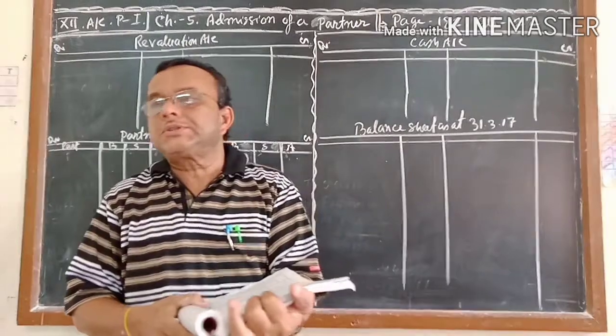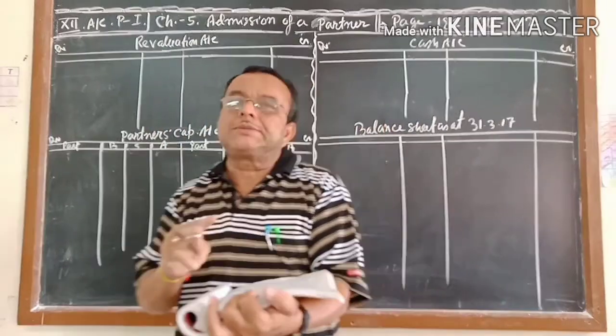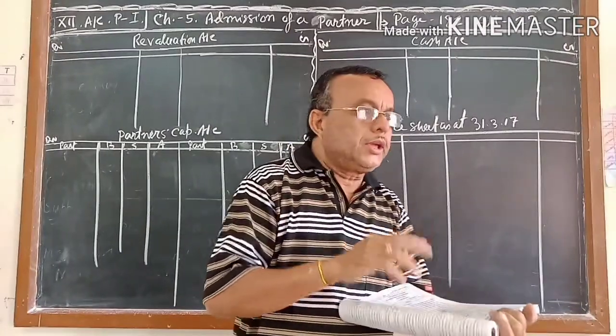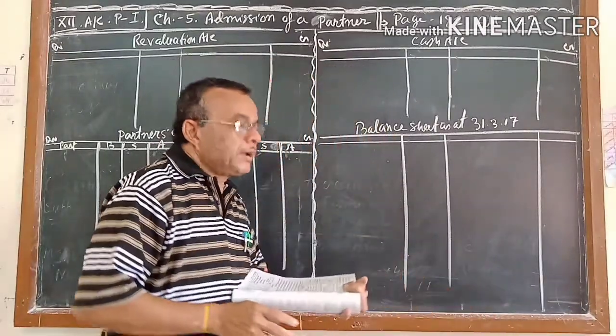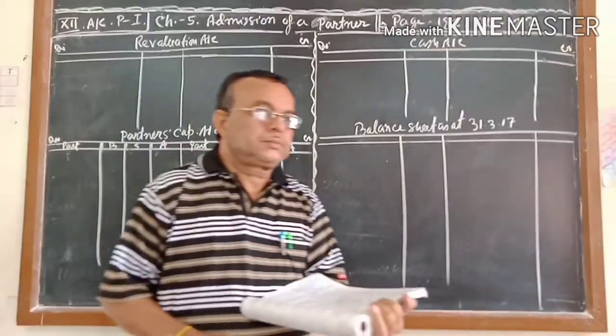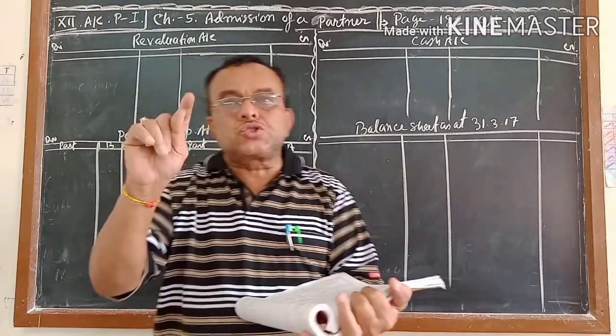Within the time means to complete a sum for admission in a maximum of 15 to 20 minutes. If you are taking more time, that means you are taking time from other questions. To complete the sum within the time is also most important.